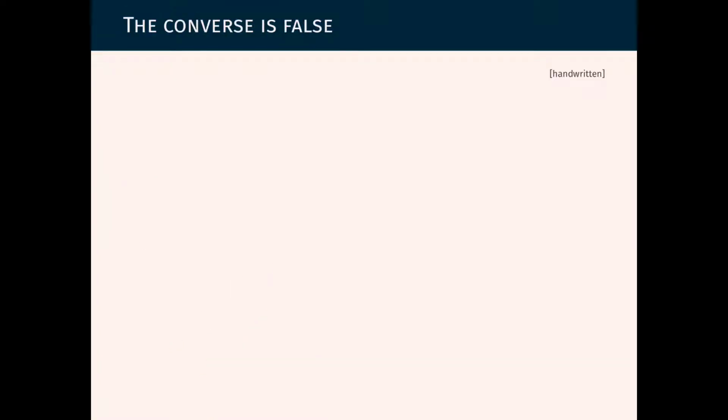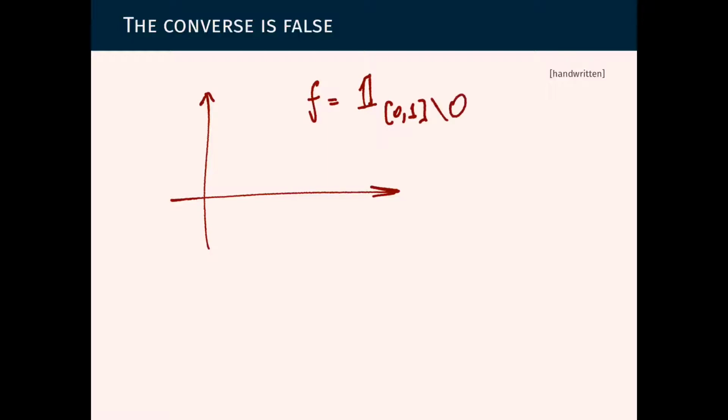Let us quickly point out that the converse is false, and a very good example people like to point out is to take the function f, which is the indicator function of the interval 0, 1, excluding rational numbers.